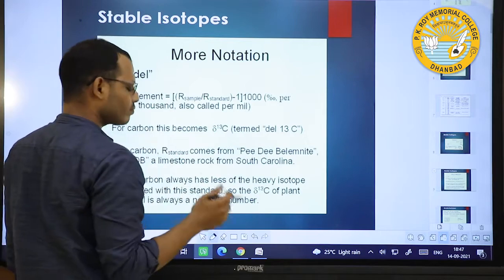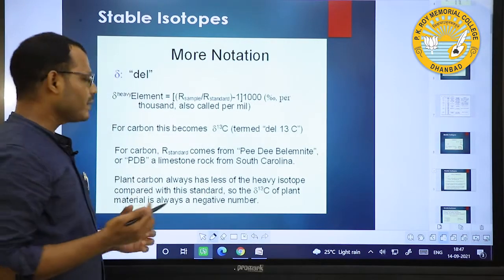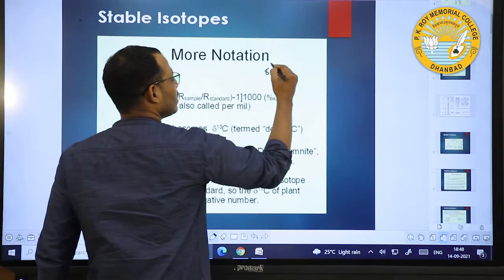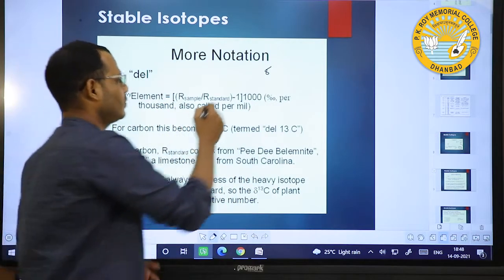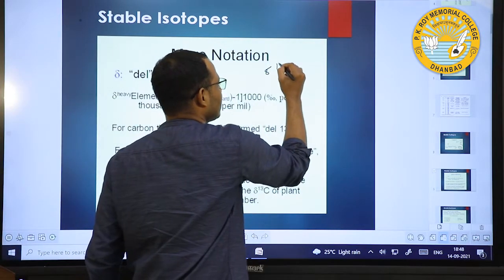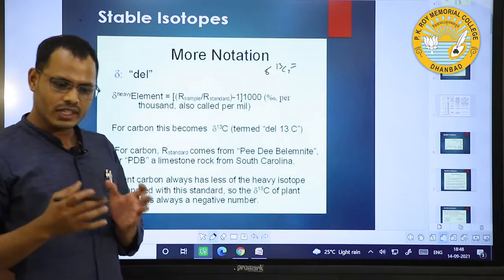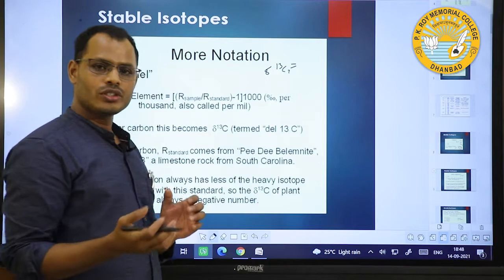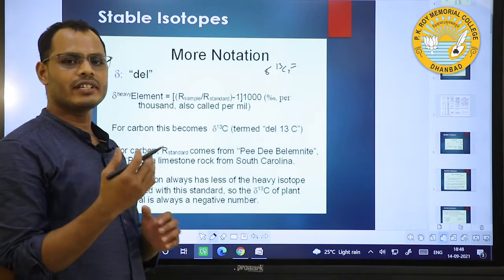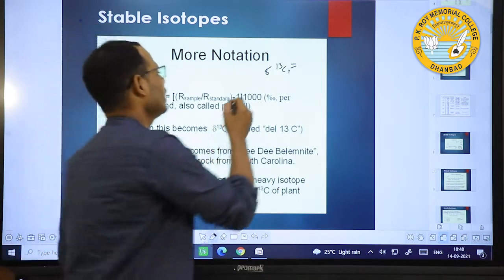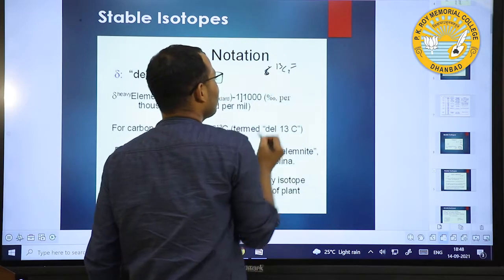In isotopes, we always represent delta of the heavier element, that means 13C. We always have to remember that an isotope is represented by its heavier isotope. Delta is the notation for isotopes.